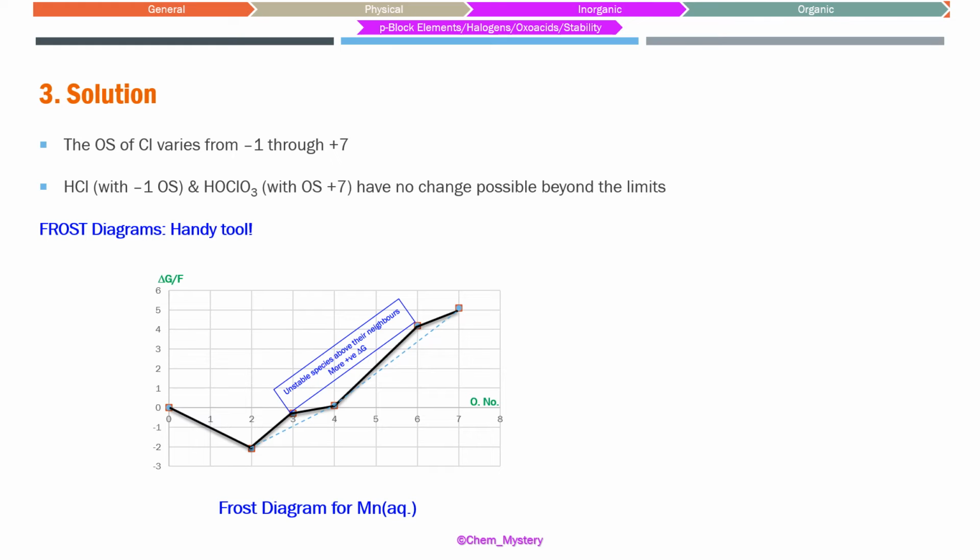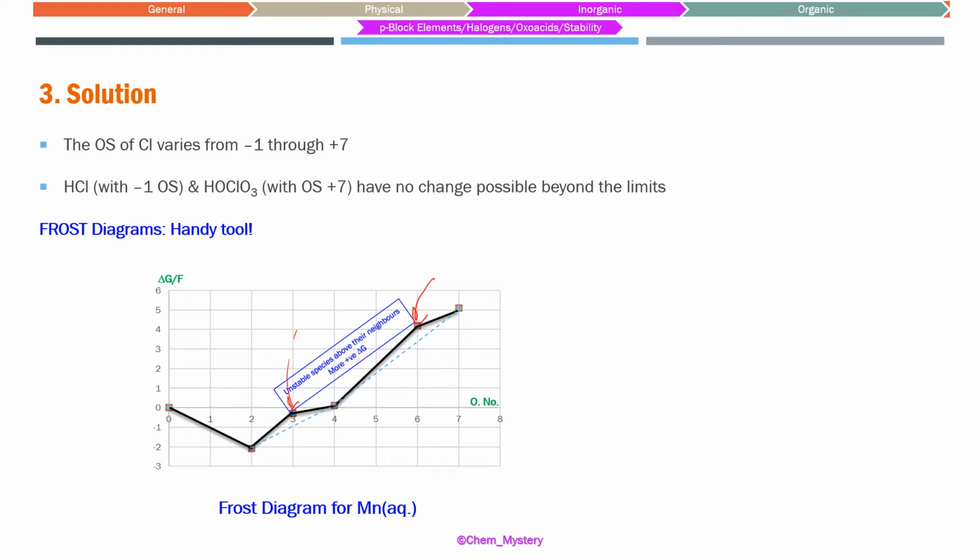If we do so, the points which lie above the line, like this point for +6 oxidation state and this point for +3 oxidation state for manganese, lie above their neighbors when we plot these straight lines. On this straight line the +3 oxidation state is lying higher, and on this straight line the +6 oxidation state is lying higher.